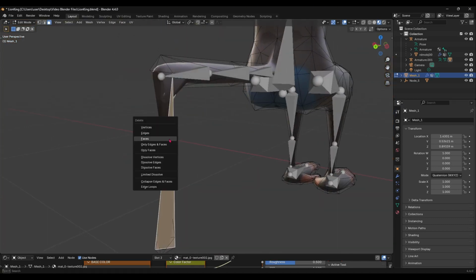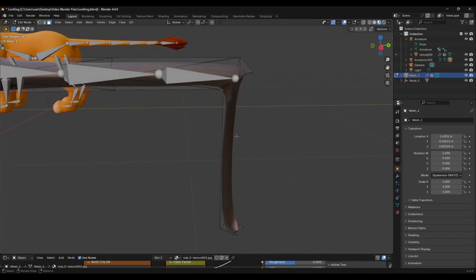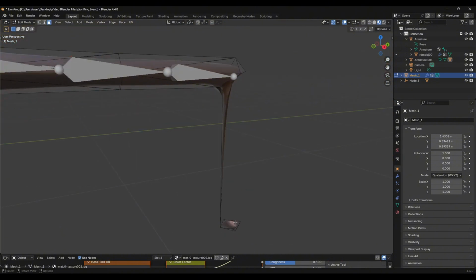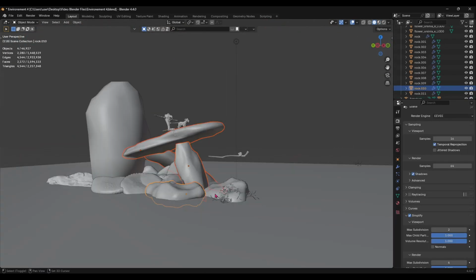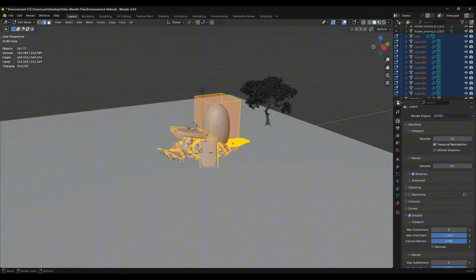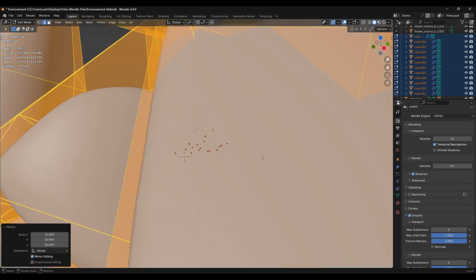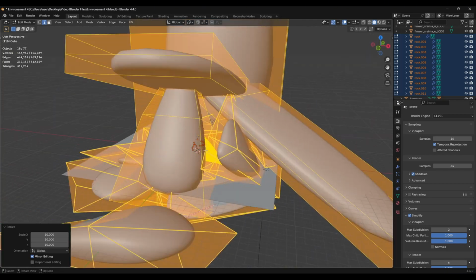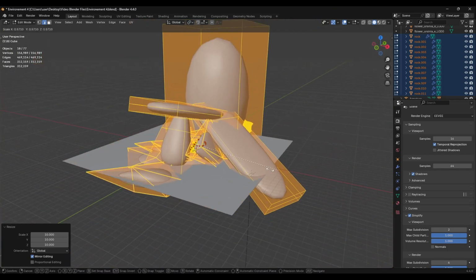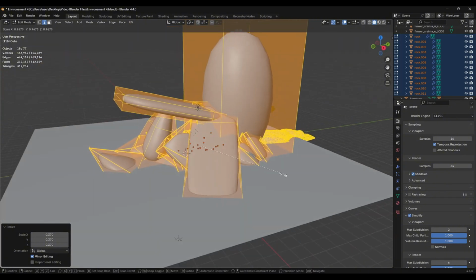Now as we can see, the model, I kept on deleting all the faces, and then I filled in that face at the end, and everything was looking good. I imported the two models and I noticed that the environment was quite small, so I scaled them up and made them large. But then I noticed it was too big and I scaled it back just a tiny little bit, and everything was now to scale.